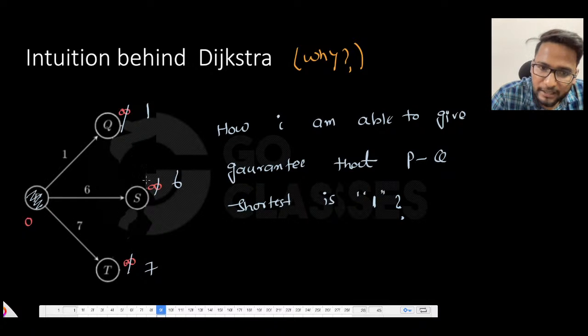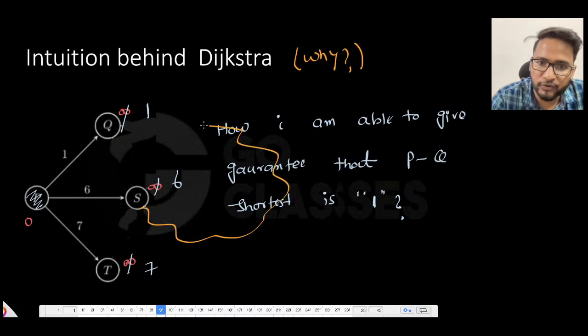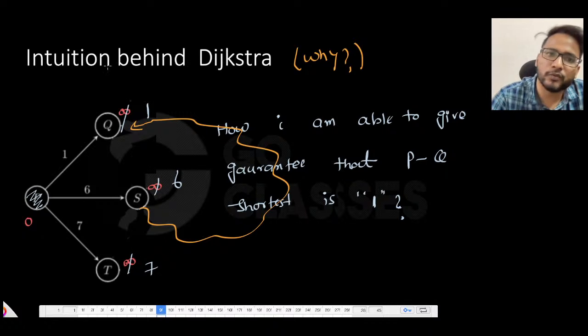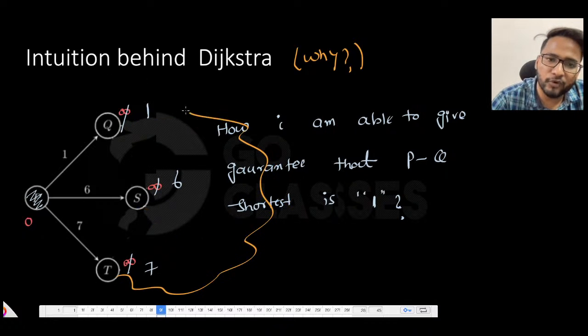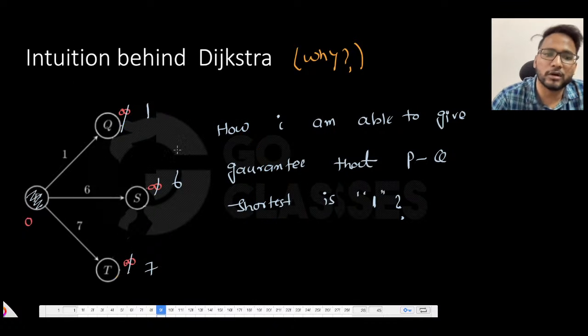Why am I saying that even if you explore in the future from S, you cannot reduce this 1 to something? That's why I am guaranteeing, right? Or even if you come from S to T, and from T to this Q in the future, you cannot reduce this 1 to something else. There is a reason why I'm able to give such a guarantee. Let me tell you that reason.